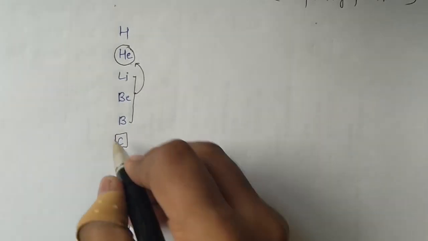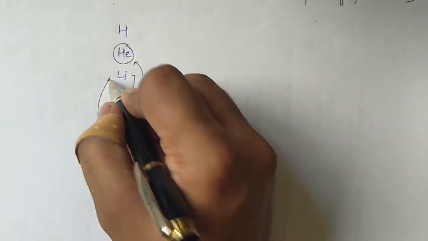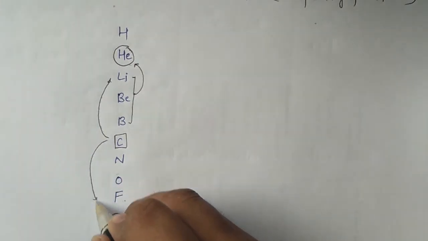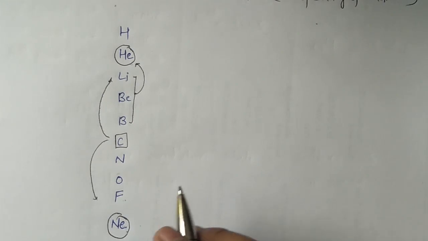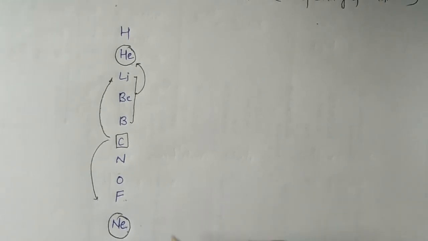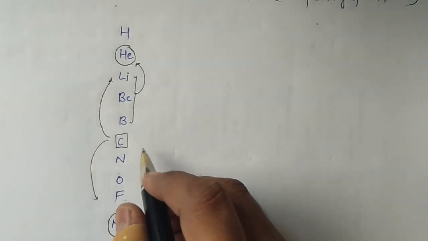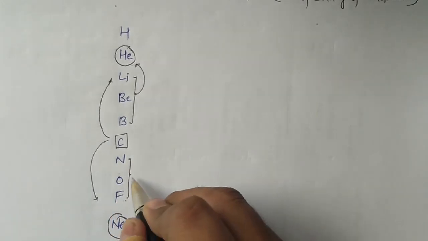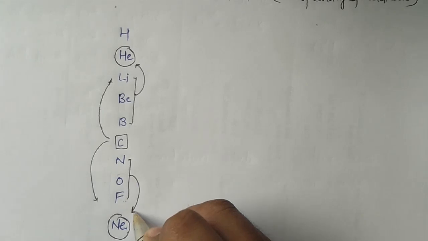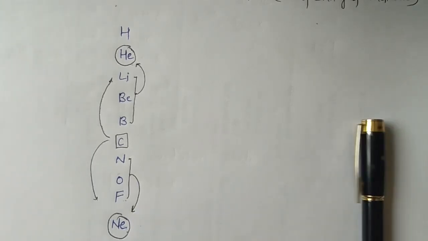Carbon is at the center, so it can acquire helium's configuration and also that of neon. So it has a tendency to go for +4 and -4. Generally it forms covalent bonds, which we will learn later on. Now nitrogen, oxygen and fluorine have a tendency to acquire the configuration of neon.